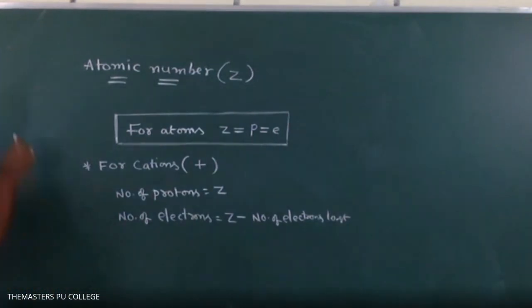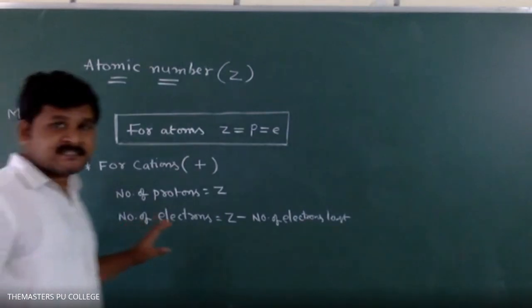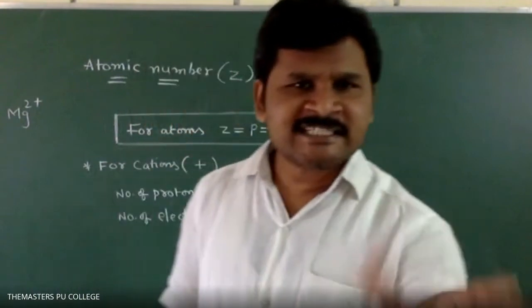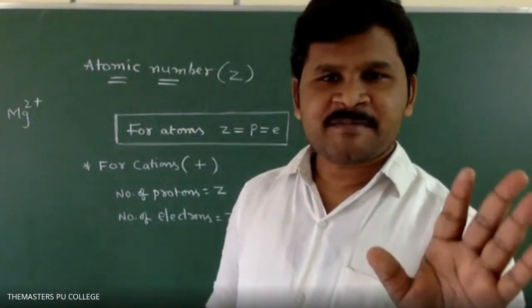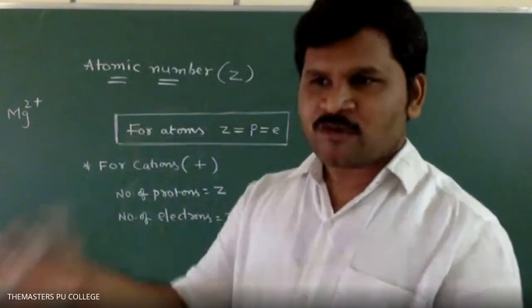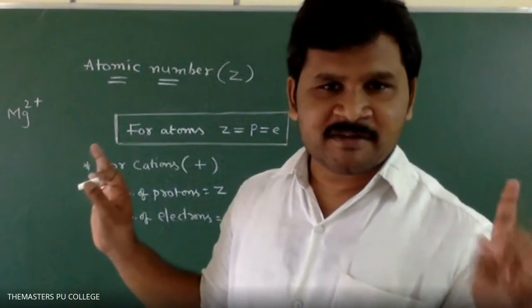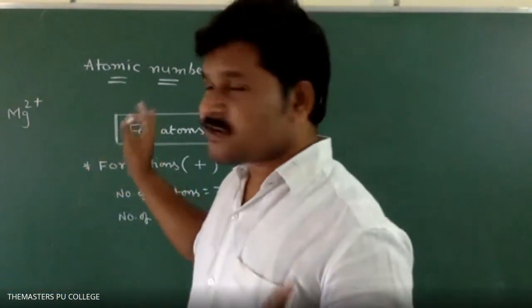Consider one example, Mg2 plus. What are the protons, students? No change in atomic number. Magnesium atomic number is 12, so protons are 12.